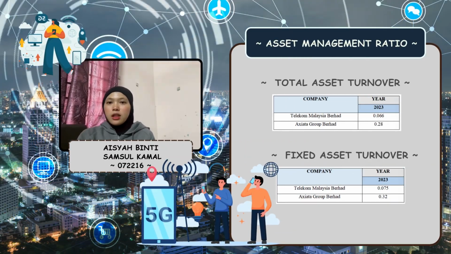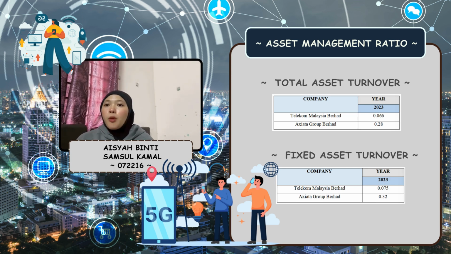Good morning, everyone. Today I will be presenting about efficiency ratios, the first being total asset turnover for the two companies, Telekom Malaysia Berhad and Axiata Group Berhad, for the year 2023. Total asset turnover is a ratio used to measure a company's efficiency in utilizing its assets to generate revenue. The formula is total asset turnover equals sales per total assets. This means that the higher the ratio, the more efficiently the company is using its assets to generate income.